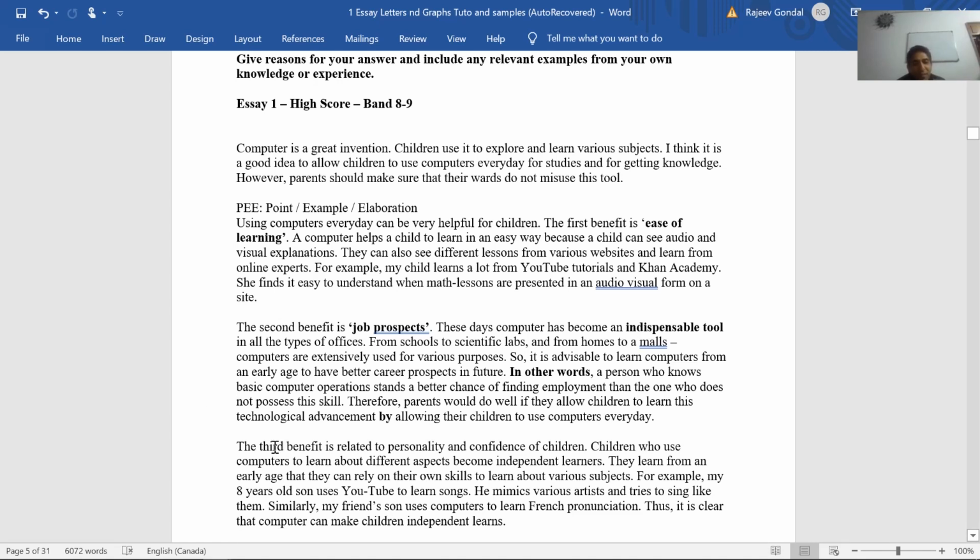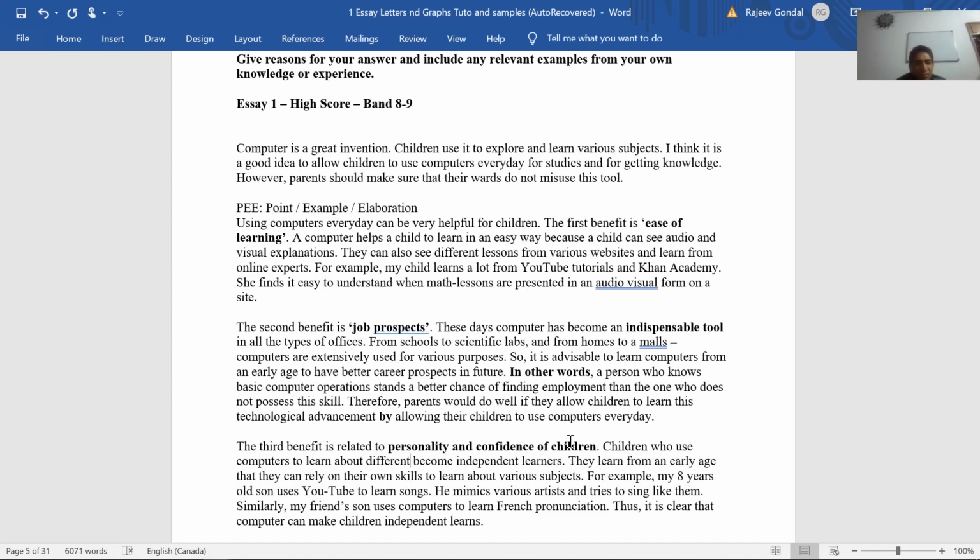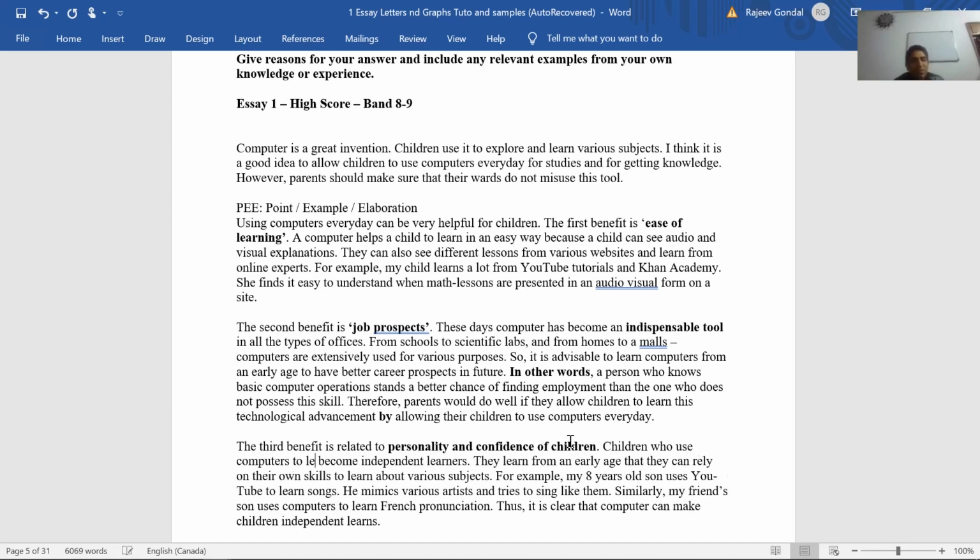It says, the third benefit is related to personality and confidence of children. Now see, this is again very easy and simple. Personality and confidence. So basically, children who use computers to learn about different aspects become independent learners. Who use computers to learn, to explore the world.